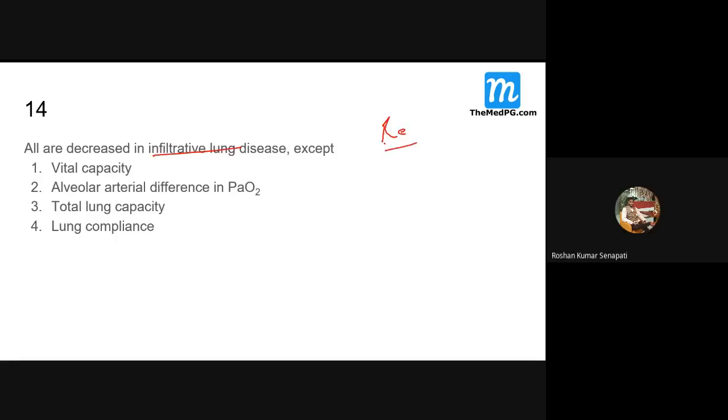Vital capacity is decreased. Excluding RV, total lung capacity is also decreased. What about the alveolar arterial difference in PaO2?